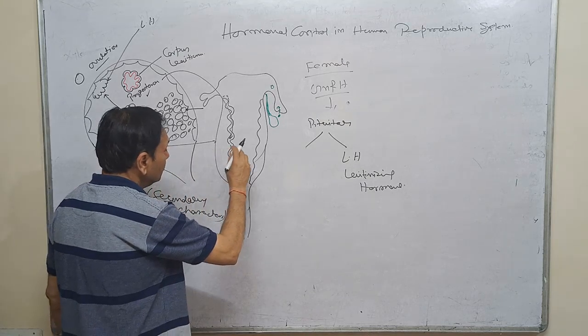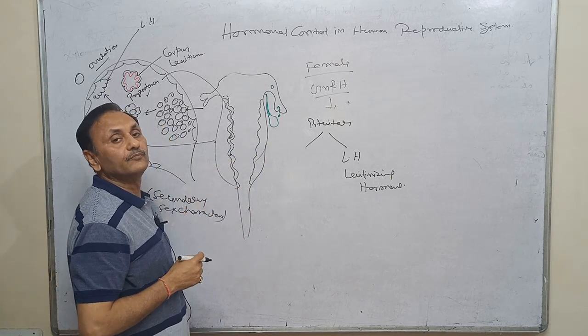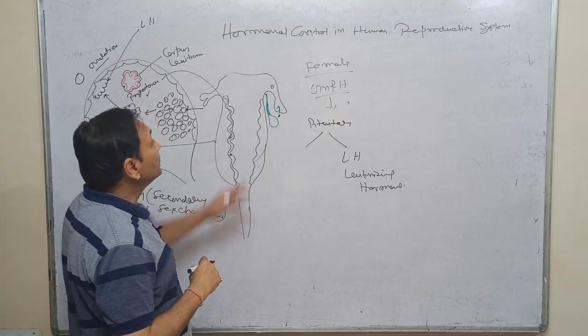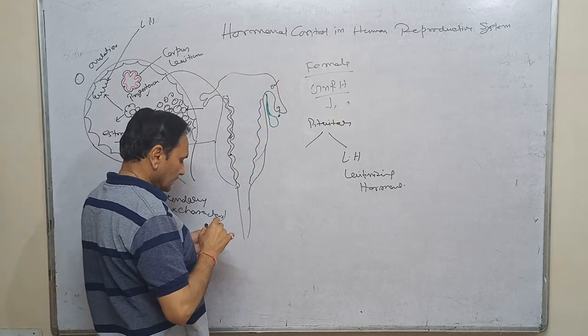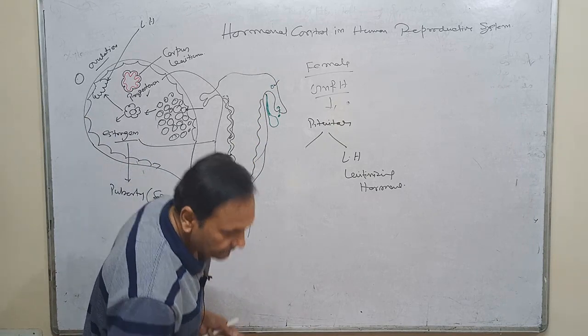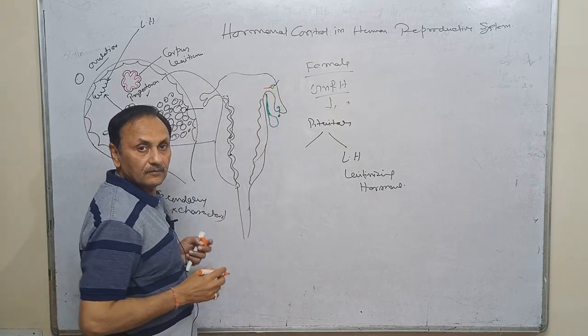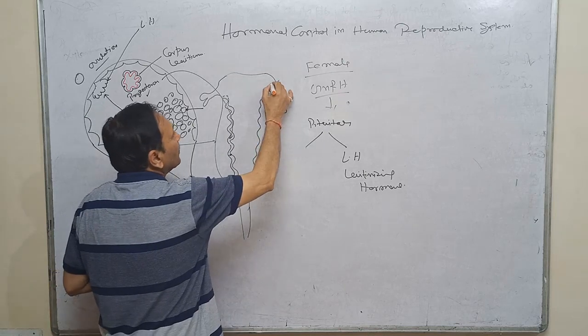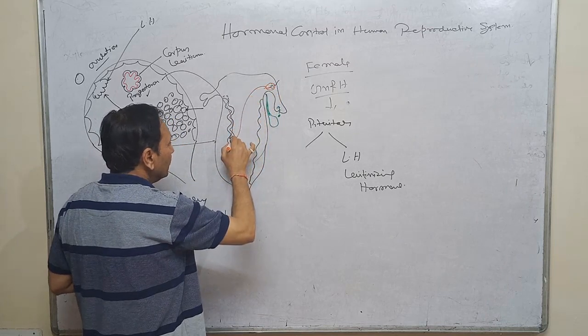I have just told you that the function of this endometrial lining is to implant the zygote. Suppose the ovum becomes fertilized and gets a sperm, then it will convert into a zygote, and this zygote is implanted here.